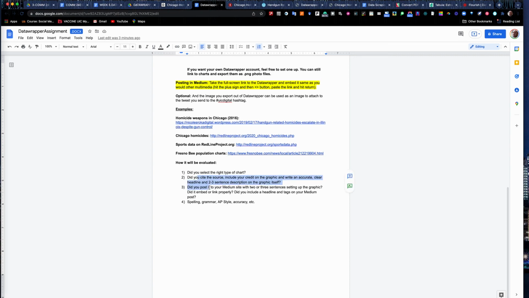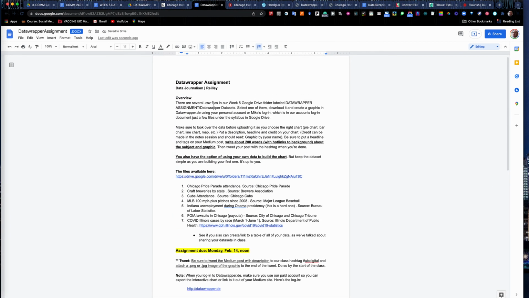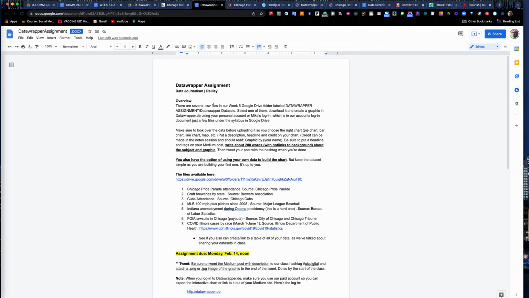Did you cite your source, put your credit on the graphic? Was it accurate? Did you write a little description and headline on it? What's missing from it matters. Spelling, grammar, AP style, accuracy. Remember, we did a lot of work with writing with numbers last week. Are you going to put that to good use with your written story? Okay. And did it make it into the Medium post okay? And did you share it and tweet it to the UIC Digital hashtag? It says that up above, but I want to add that into the evaluation as well. Did you tweet a short description, the hashtag, and the link to the UIC Digital hashtag?